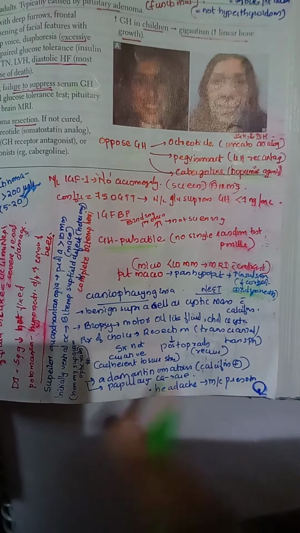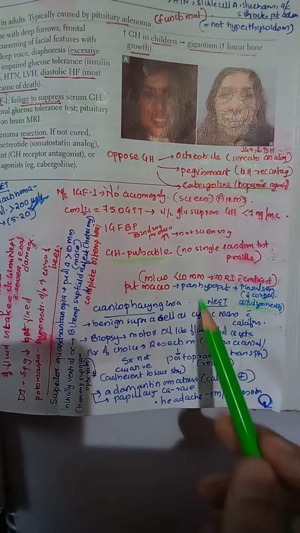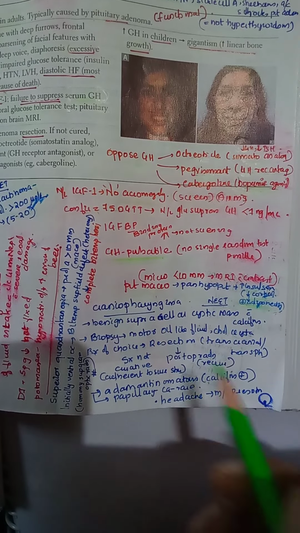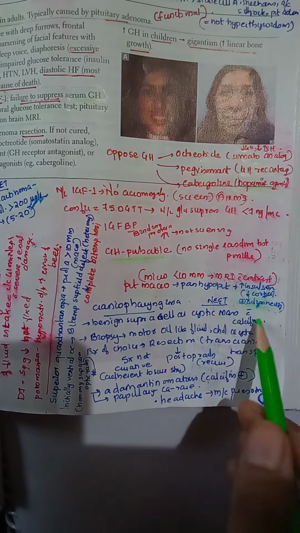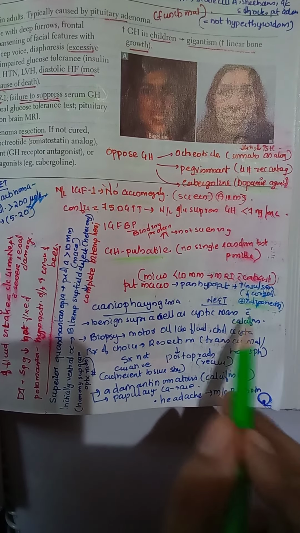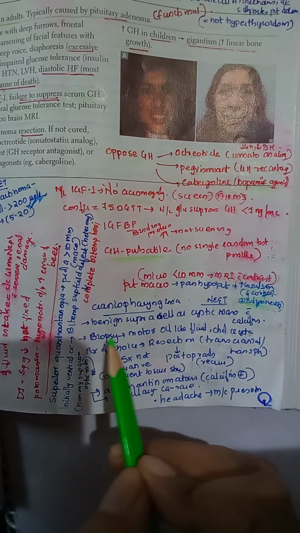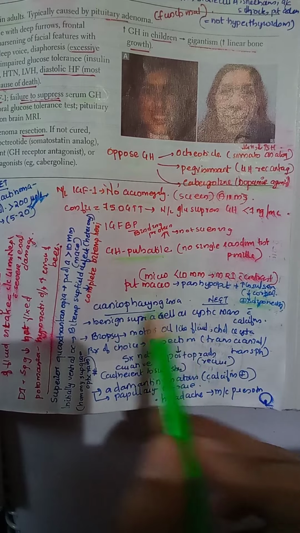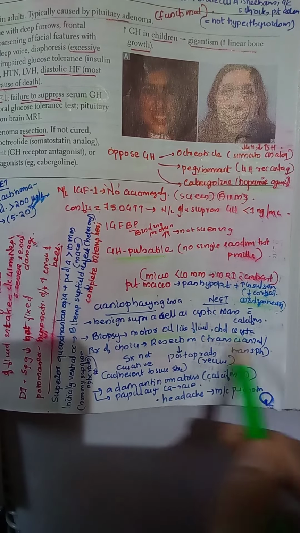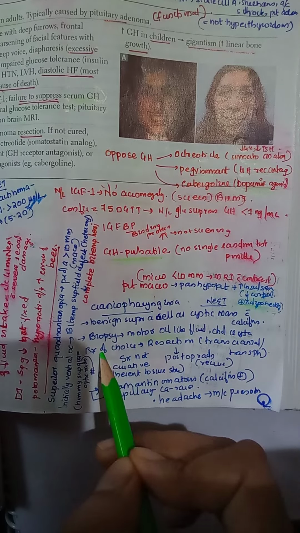Now the discussion is not complete without talking about craniopharyngioma. It is a neat question. I think they have asked it 2-3 times. It is a benign suprasellar cystic mass with calcification. You will see calcification on the MRI, white spots in the suprasellar area. In biopsy, you are going to get the characteristic motor oil-like fluid in a craniopharyngioma, and there will also be cholesterol crystals.